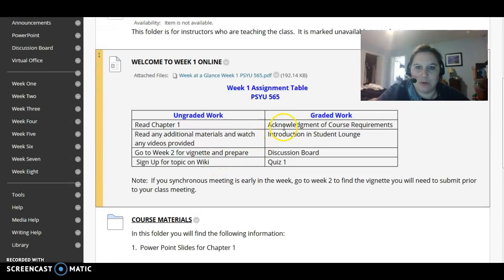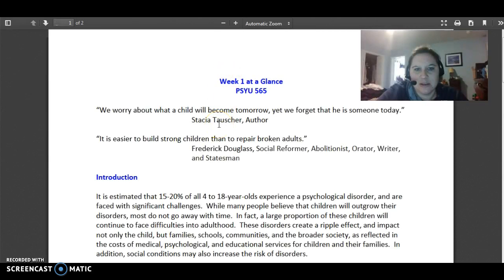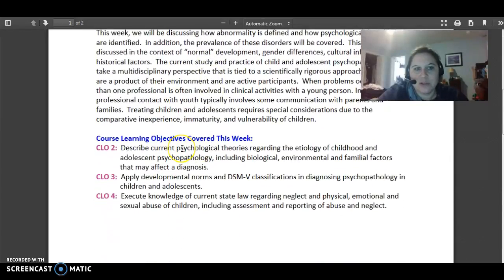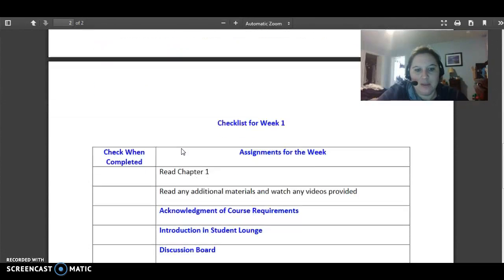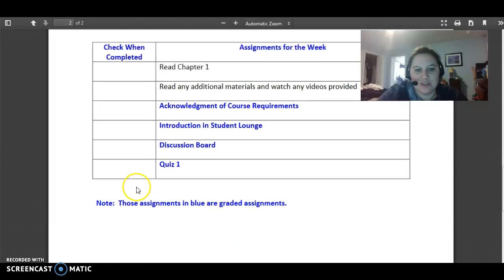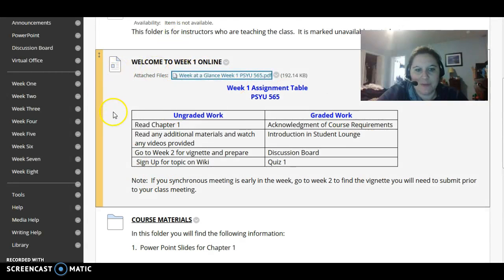Your graded work this week will be to fill out the acknowledgement of course requirements, your introduction in the student lounge, the discussion board, and quiz 1. If you click on this file, you will see a similar thing. There are several quotes to think about, an introduction to what we're going to be covering throughout the week, the course learning objectives connected to the various assignments and reading of the week, and another graph you can use if you wish to check off when you've completed each of the required assignments. So that's the main topic of the week.